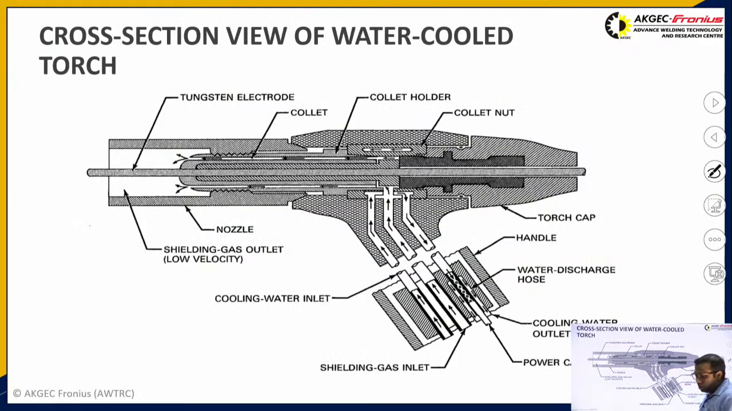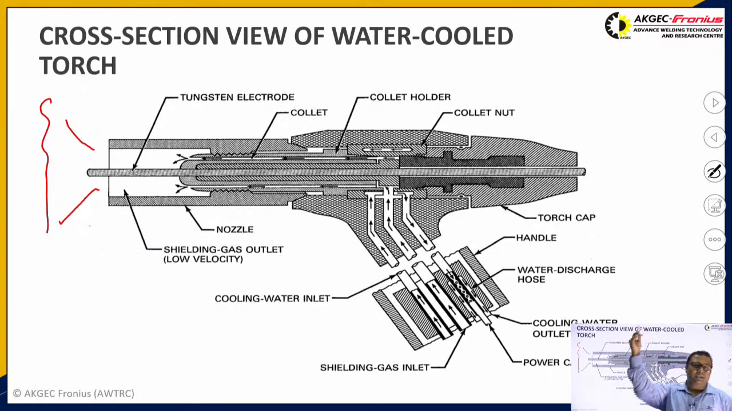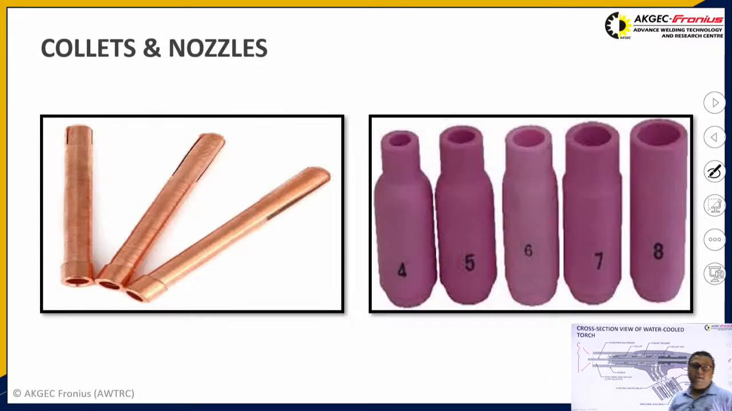So this is the cross sectional view of a water cooled torch. You can see here that from here shielding gas goes, and this shielding gas comes out through this collet and covers the weld pool which is present here. Here water is going inside, cooling all these attachments, and again water is coming outside, maintaining the temperature of the torch in a constant manner, so that the temperature doesn't exceed and the torch doesn't get damaged. That's why water cooled torches are generally preferred.